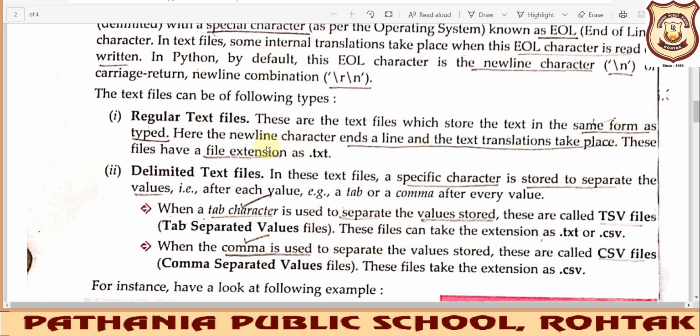Okay, and here we have a new line character that is ending the line, and the text translation takes place when internal translations are going on, right? And the file extension for this regular text file will be .txt.